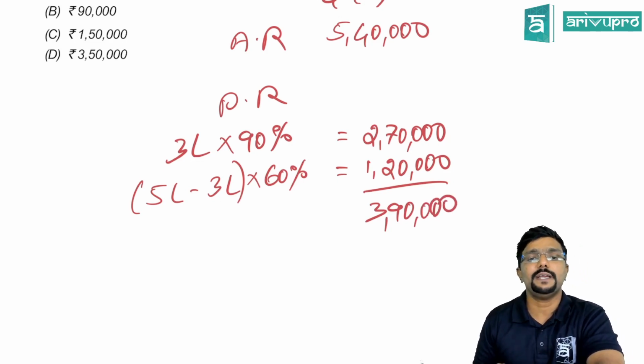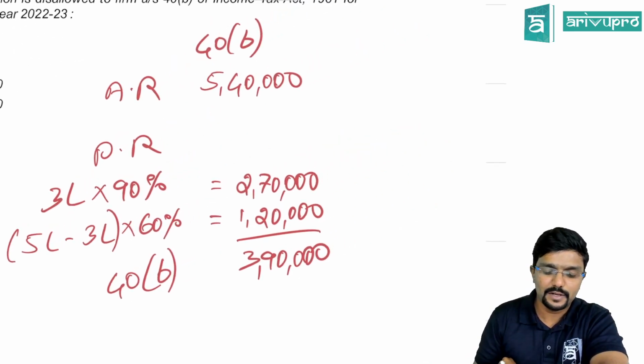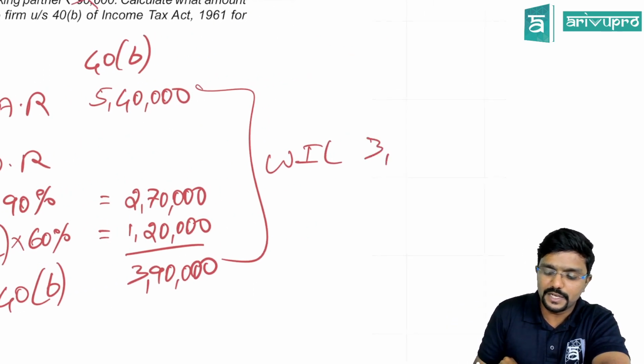What is the permissible remuneration as per section 40B, guys? The permissible remuneration limit is 3,90,000. So whichever is lower is allowed. Whichever is lower is allowed. How much? 3,90,000.